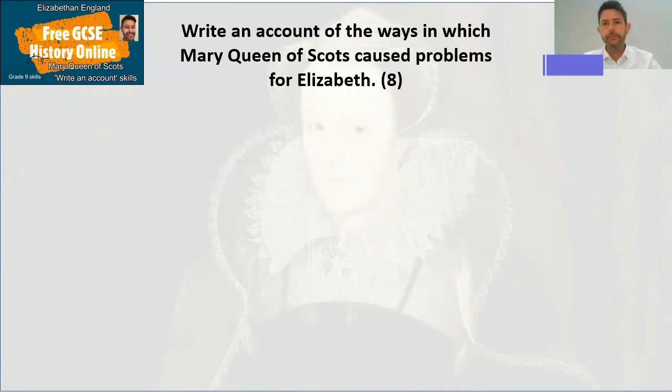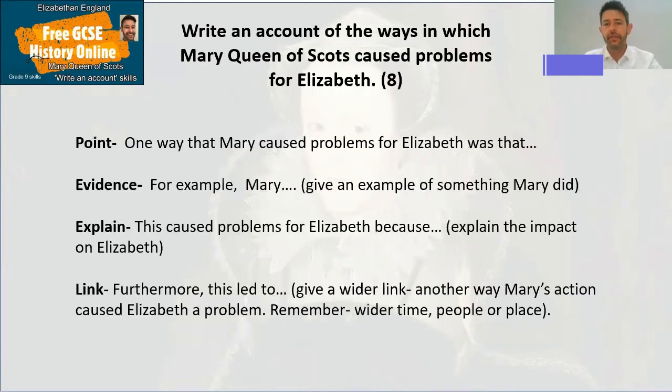So how would we do this then? Obviously, we're going to look to do it in our PEEL style. So we're going to be making our point, repeat the question back. One way Mary caused problems for Elizabeth was that. Okay, and introduce an idea, introduce an argument. We want to explain, so try not to go straight into story writing with Mary did this, because you'll end up just writing a story and your consequences and events might not be clear and might not be well explained. So set an argument up at the start.